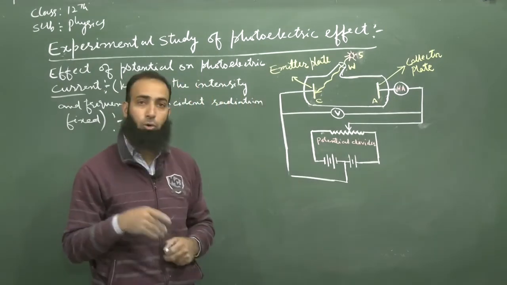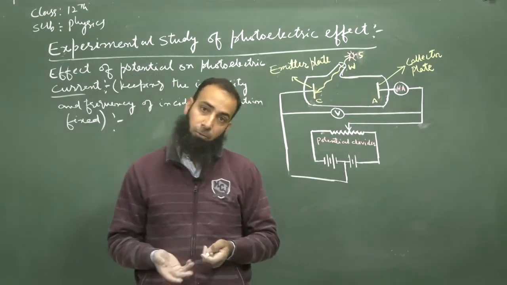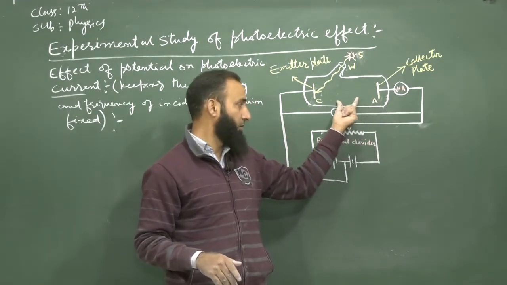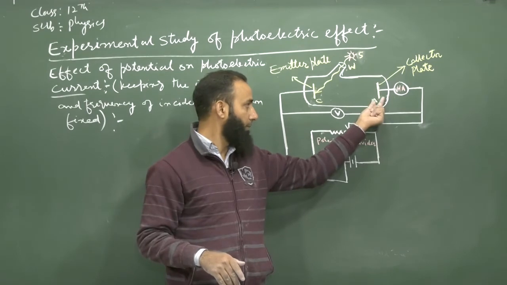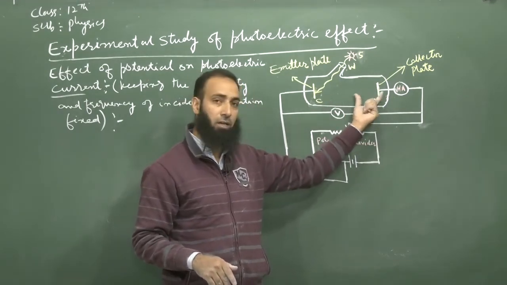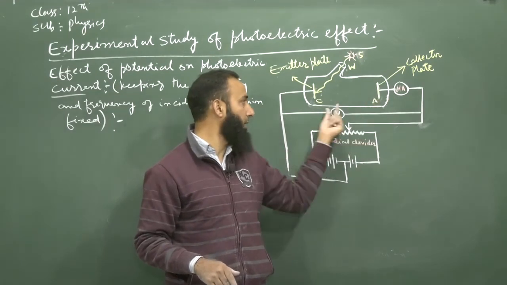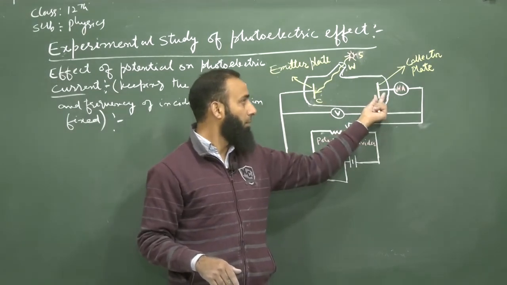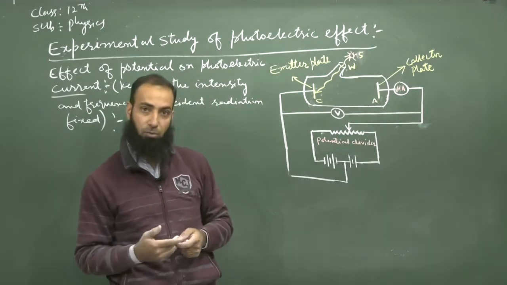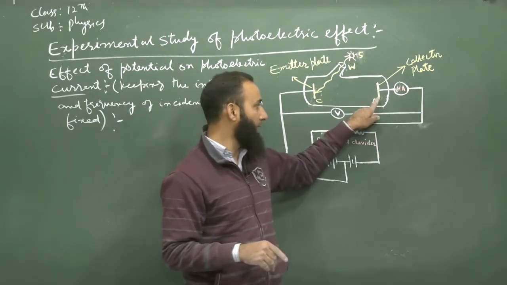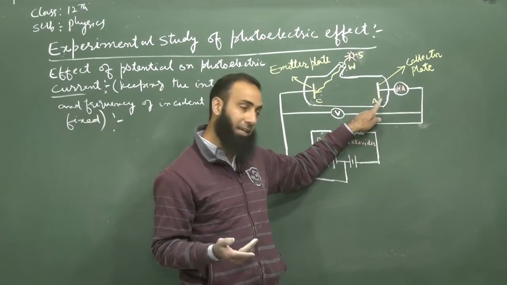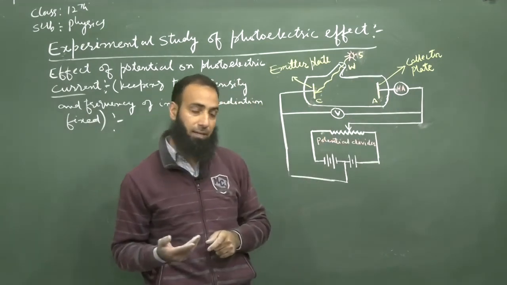It was found that the photoelectric current starts decreasing. Earlier we were increasing the accelerating potential. Now when we make the plate A negative relative to C, that potential is known as the retarding potential. When we make it positive relative to C, that potential is known as the accelerating potential.